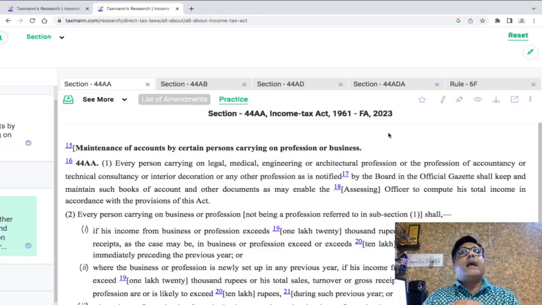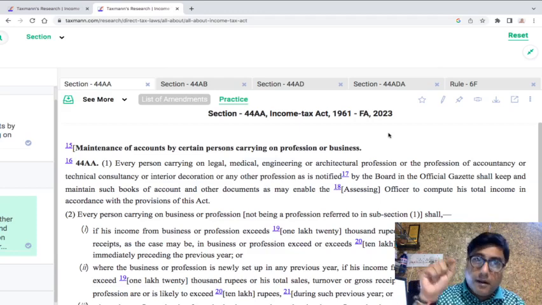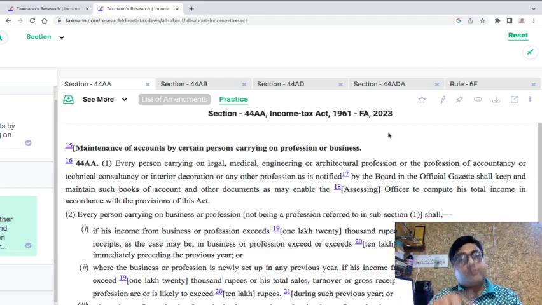A gentleman has completed his masters. A gentleman has completed his chartered accountancy, but he is not in practice. He is actually teaching other CA students. So basically, he cannot be said to be providing legal services or a medical, engineering or architectural profession, or any kind of technical consultancy. He is into teaching services, and teaching is, in my opinion, not covered over here. So it might be a profession. It is a profession, but it may not be held to be, in my opinion, a specified profession. So that is what one has to consider.